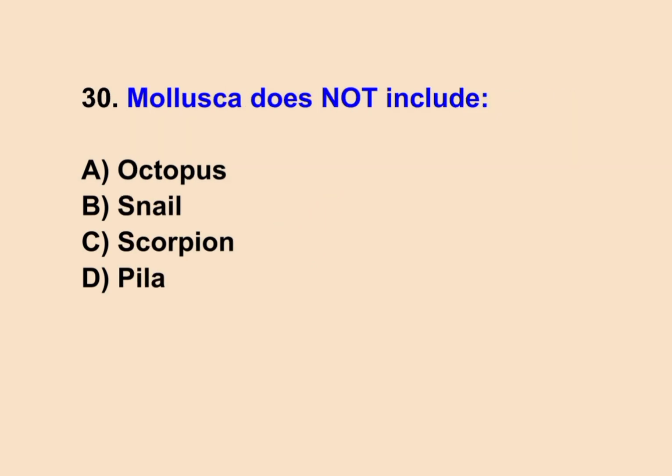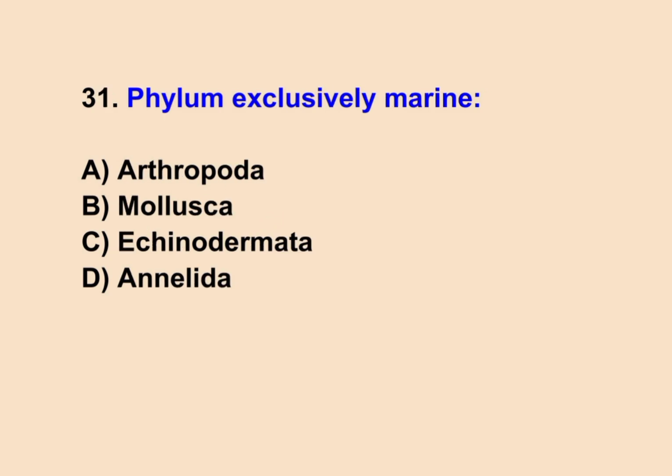Mollusca does not include... Correct answer is C. Scorpion. 31. Phylum exclusively marine. Correct answer is C. Echinodermata.